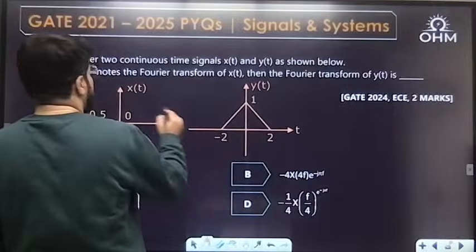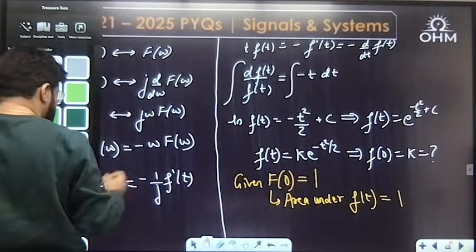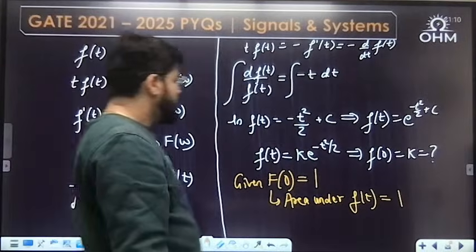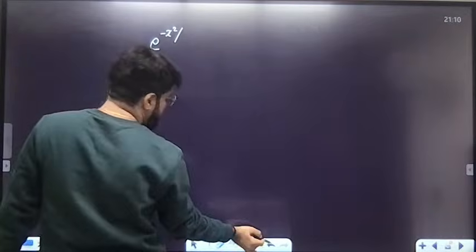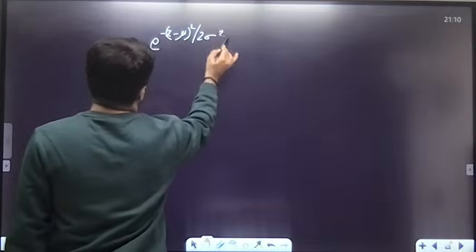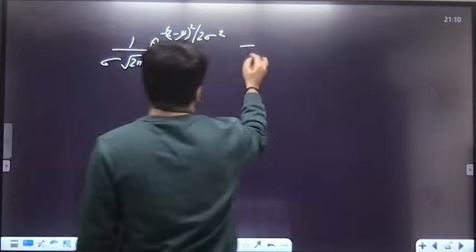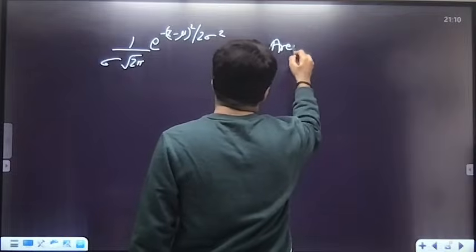If I want to write it in the Gaussian function format, see, it is 1 upon sigma root 2 pi times e raised to the power minus (x minus mu) whole square by 2 sigma square. This has the area 1, because every PDF has area 1.